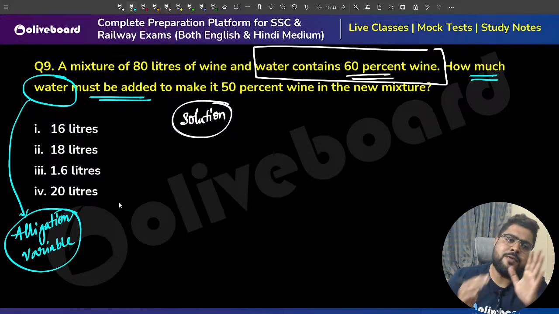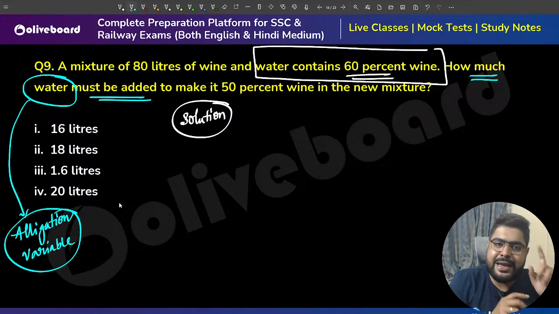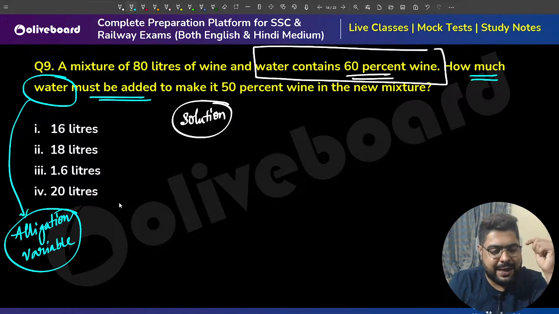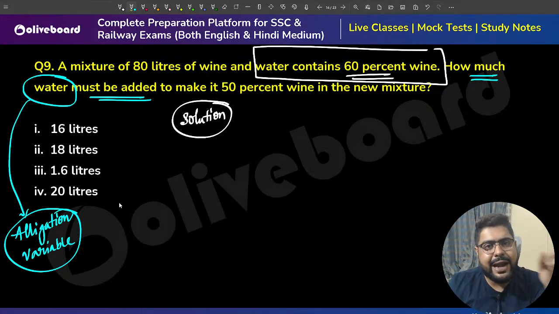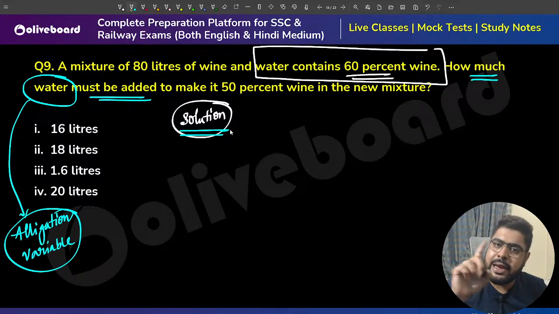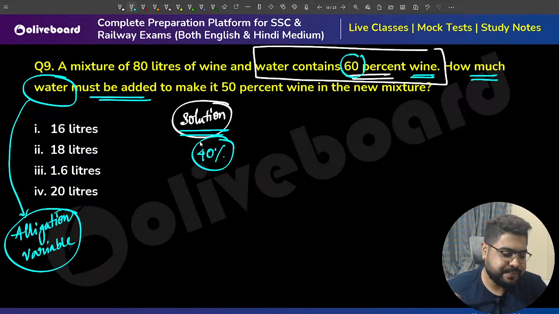If we were adding wine, our alligation variable would have been wine. But here we are adding water, so in this case our alligation variable is water. So I now need the concentration of water. I know in this solution 60% is wine, so water will be the rest. 100% minus 60%, meaning 40% is water, sir.